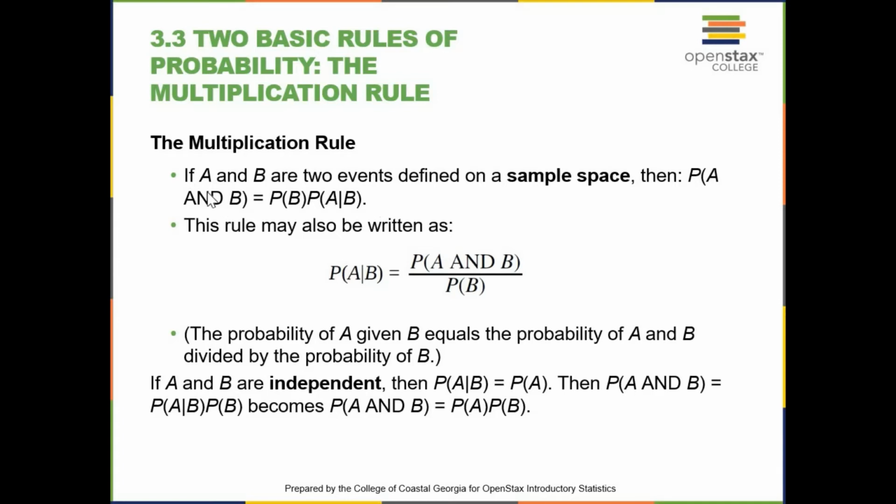So that is the general rule. But if we have independent events, this will turn into the multiplication of the two probabilities. That's a very important rule that we're going to follow. What I would like you to understand is that you're going to use the multiplication rule, and you have to use the general form of the multiplication rule because sometimes events are not independent. Sometimes they are dependent. So you will need to work with the general rule.